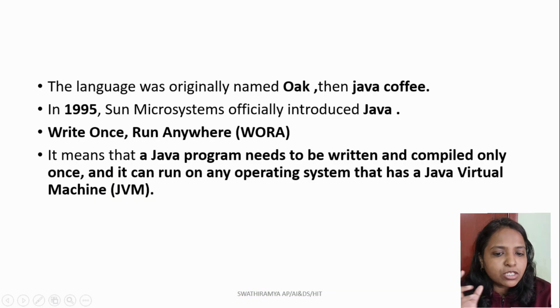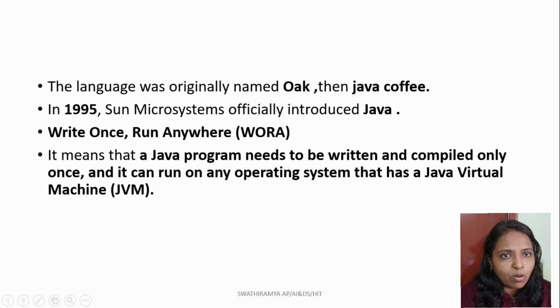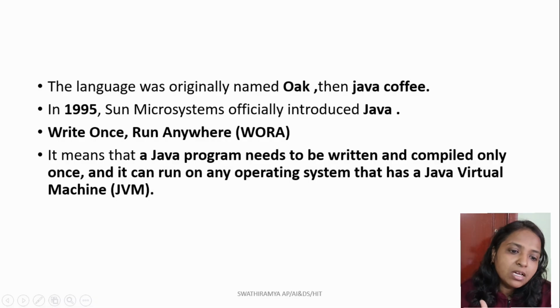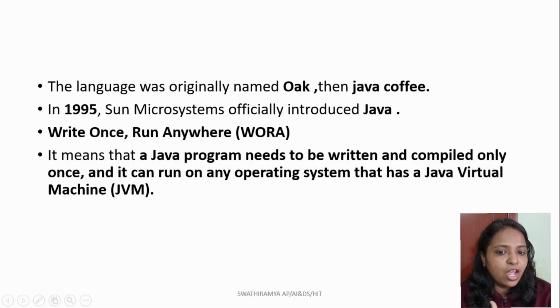Okay, so now let's look briefly at the history of Java. Originally the language was named Oak. Later it became Java, and Sun Microsystems officially introduced Java in 1995. One of the major reasons for Java's success was its platform independent nature. This is represented by the term WORA, that is, write once and run anywhere. What exactly does this mean?